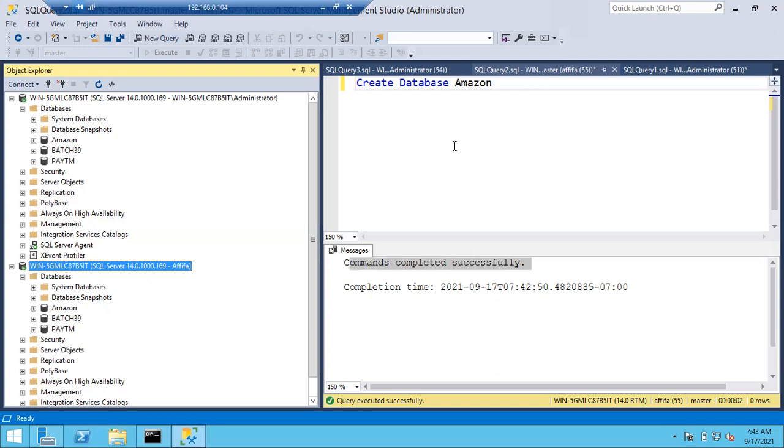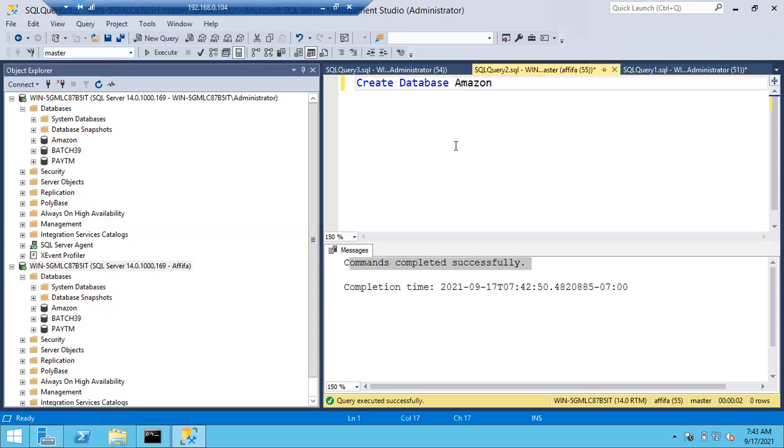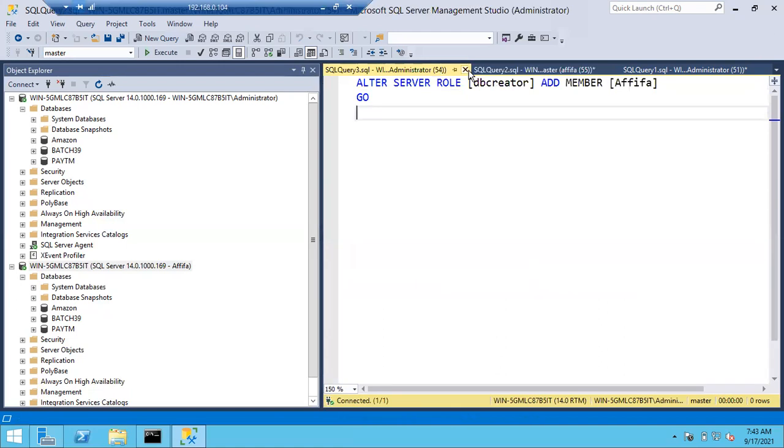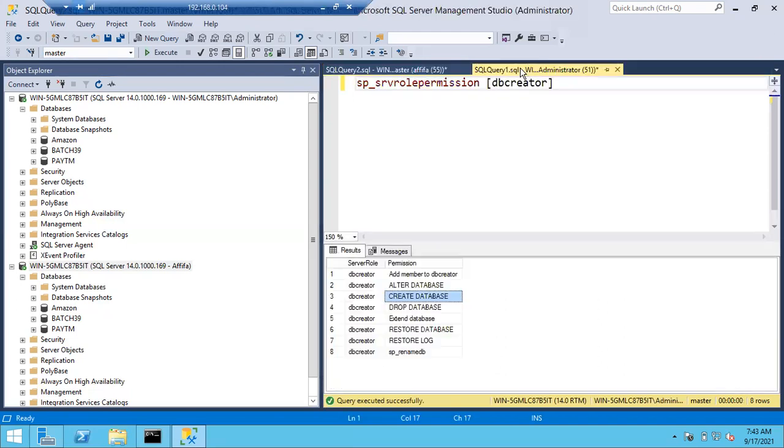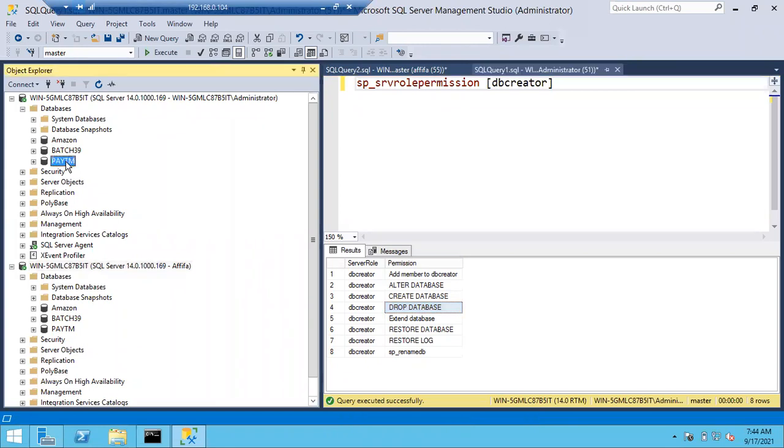Okay, fine. So in this way, you can add any login to any role, and you can see each role. Now I just showed you a demo for creating a database. You can try others like drop database. What is the query to drop the database?